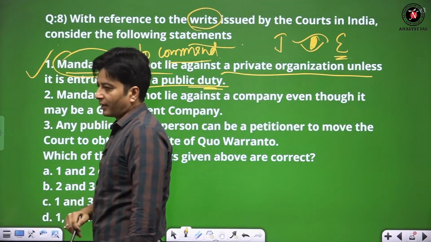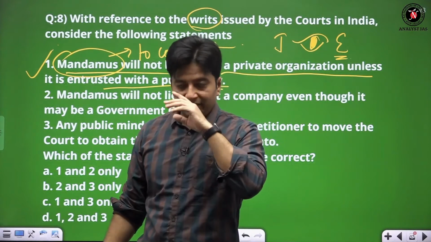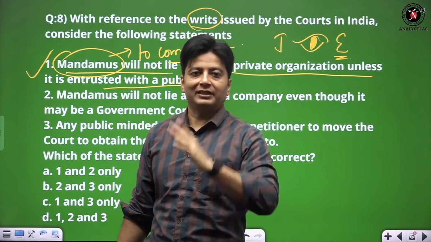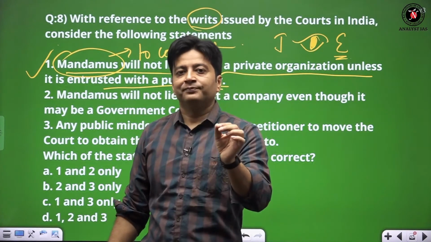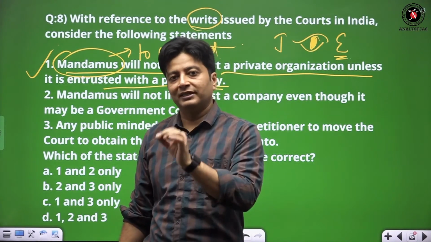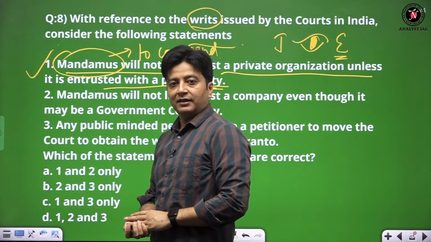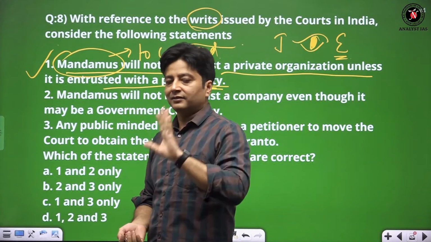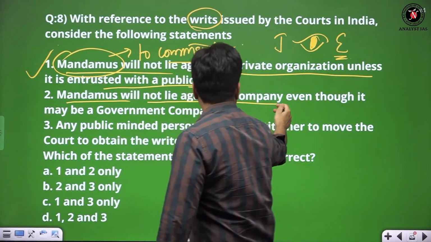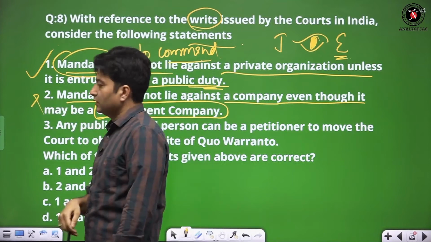This is correct. If the government is providing Chyawanprash under the midday meal scheme or something like that, then it has been entrusted with the government duty. Then you can put the case. If children are suffering out of the government scheme and Baba Ramdev Chyawanprash has been included as part of the midday meal scheme, then for sure mandamus will be applied. Other than that, purely private, not applied. Then the second one is that mandamus will not lie against a company even though it may be a government company. No, it is not correct.